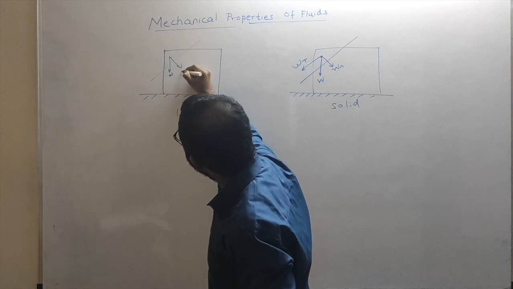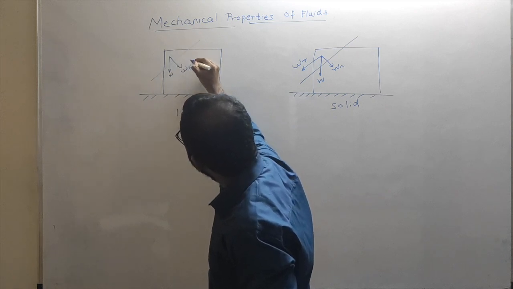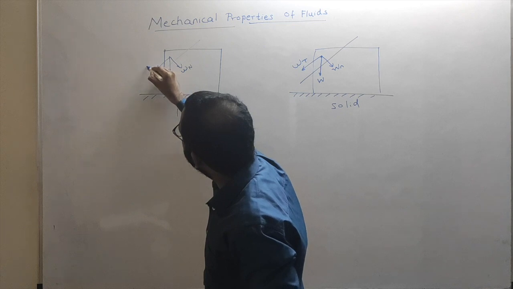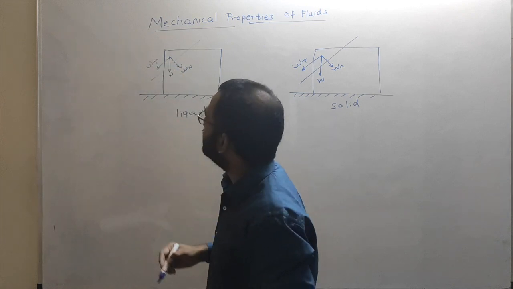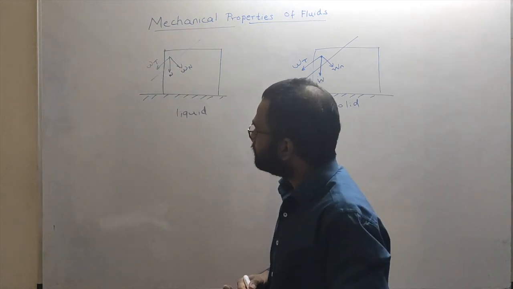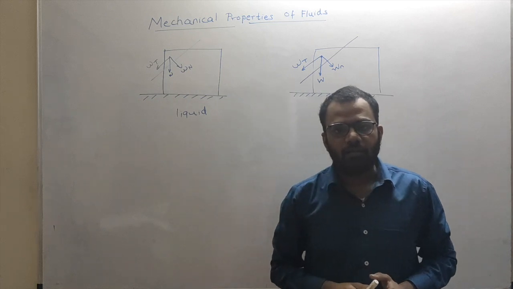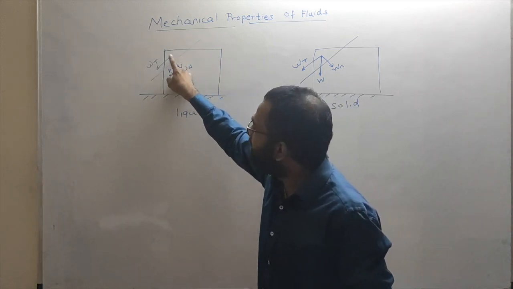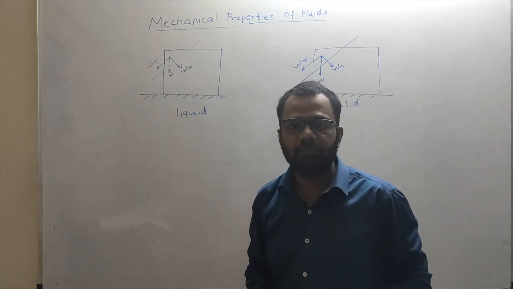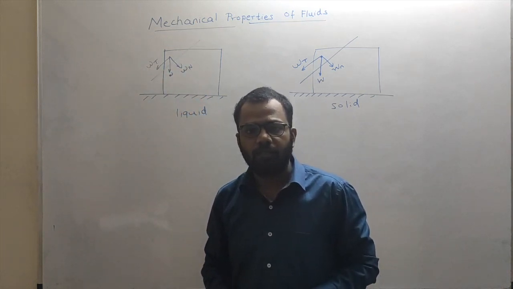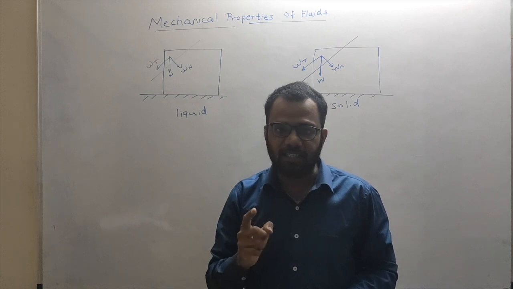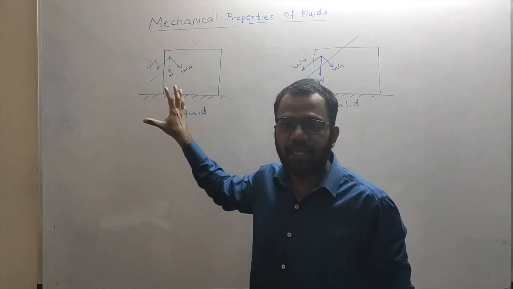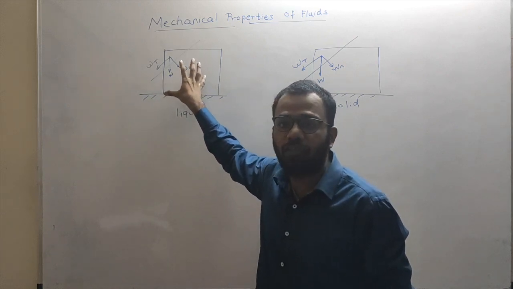It has two components, normal and tangential component of the weight. Now over here there is no one to balance this tangential component of the weight, because shear stresses cannot get developed in a bulk of liquid.